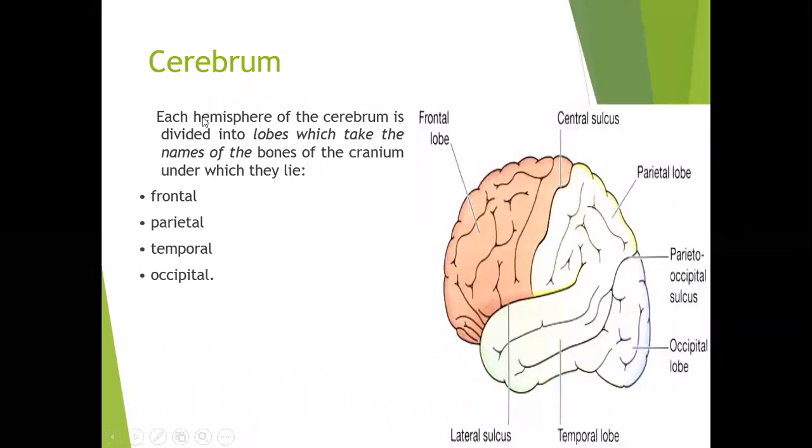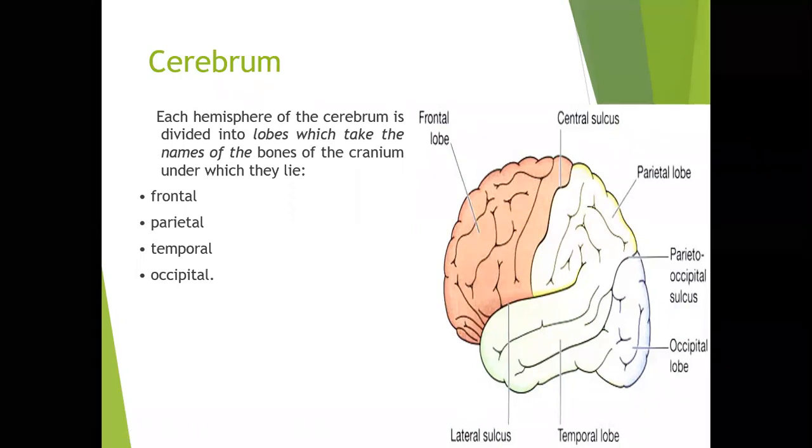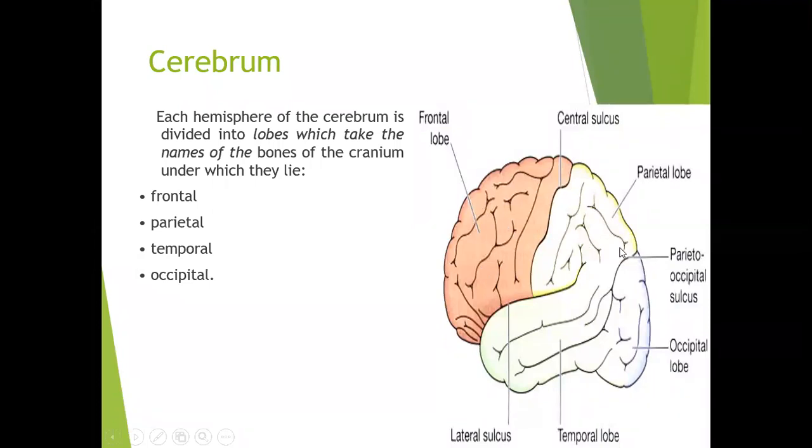Each hemisphere of the cerebrum is divided into lobes. So this is the cerebral hemisphere. We saw that there are elevations and gyri, which increase the surface area. Now the whole cerebrum is divided into lobes, depending on where the lobe is present and under which cranial bone.